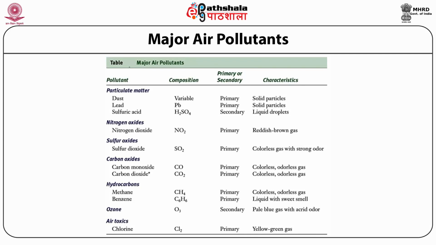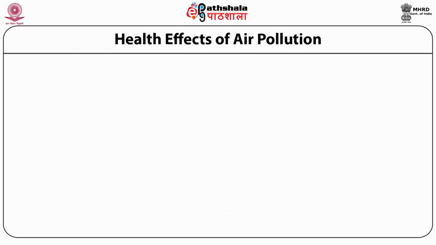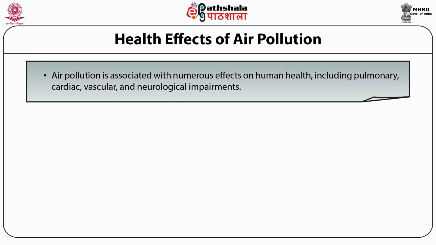From the picture, we can clearly make out the different kinds of air pollutants, their chemical composition and their categorization, whether they are primary or secondary air pollutants, with the specific characteristics of each air pollutant. Now let's have a look at the different health effects of air pollution. Air pollution is associated with numerous effects on human health, including pulmonary, cardiac, vascular and neurological impairments.